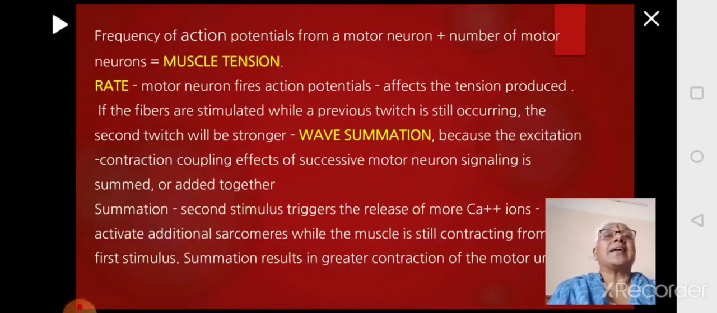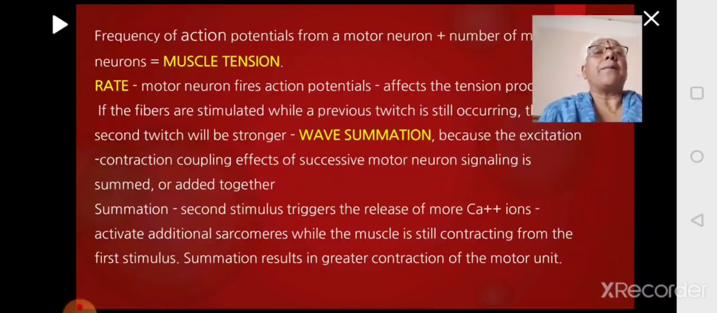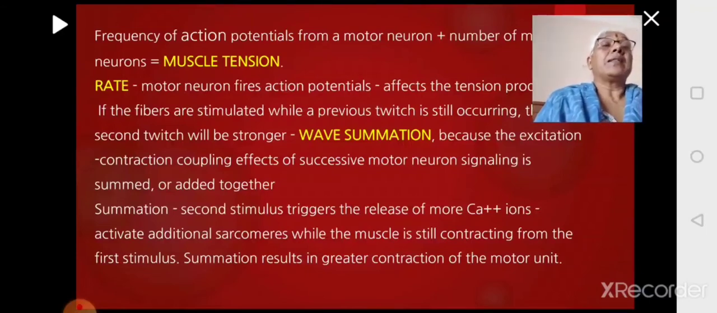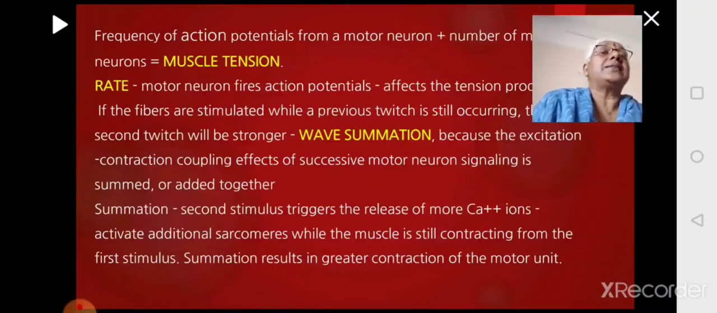This will bring about excitation-contraction coupling, and successive action potentials will be generated. They get added up. So in summation, what happens? The second stimulus is stronger than the first one, more calcium ions will be released, and because of that the contraction will happen. The first contraction is still happening, and because of the second one the contraction becomes greater. The first contraction is happening, the second one is bigger than the first one, both of them add up and it results in a bigger contraction of the motor unit. You call this summation.